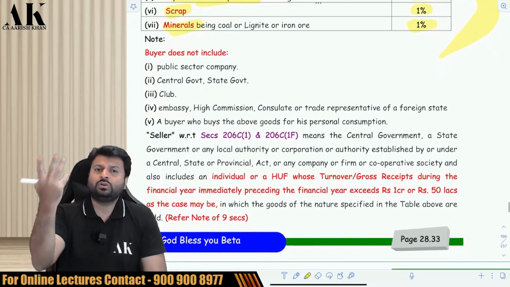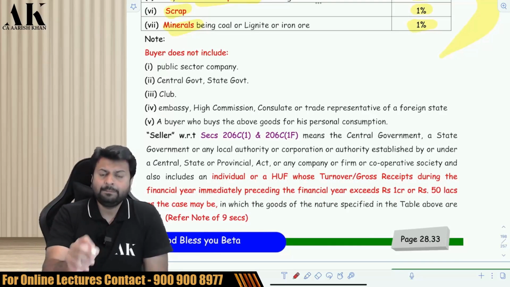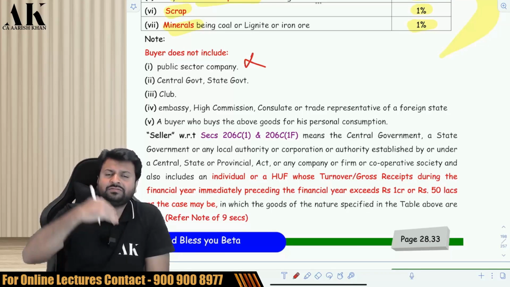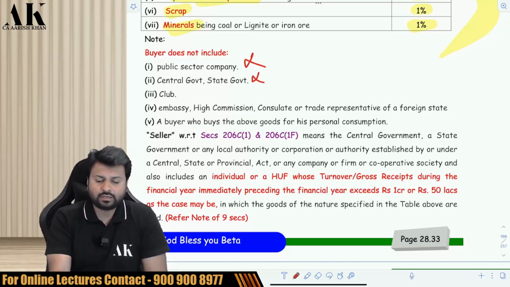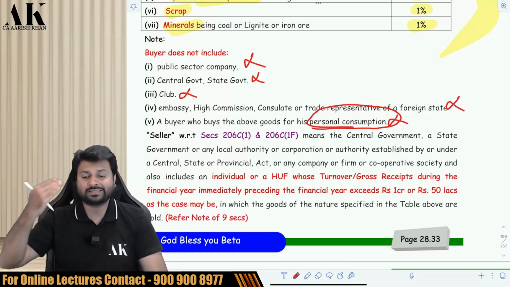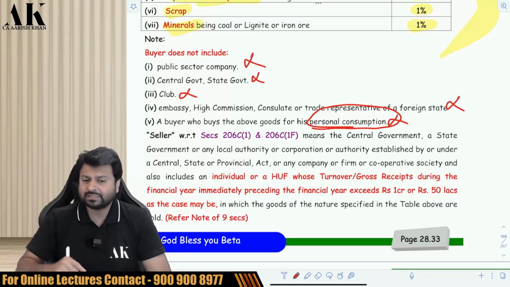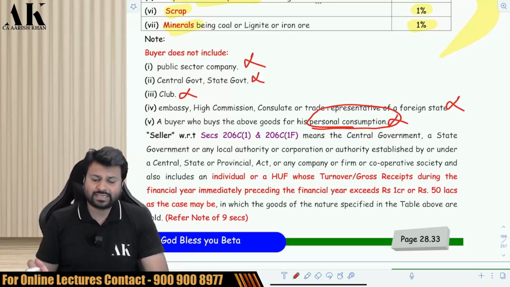Sir, who will the buyer include and not include? I will tell you. Buyer will not include a public sector company. It means if you sell these 7 goods to a public sector company, do not collect TCS. Buyer will not include central government, state government, a club, or embassy people. And buyer will not include any person who is buying these goods for personal consumption. If you are buying these goods for personal consumption, there is no need to collect TCS.